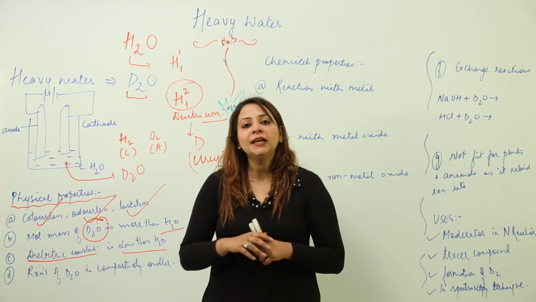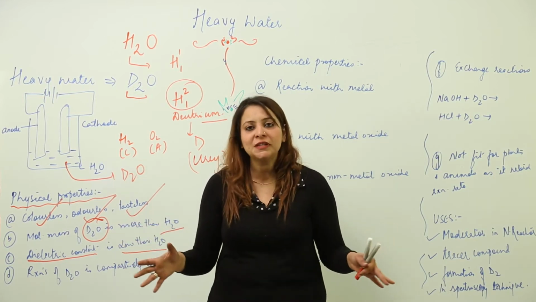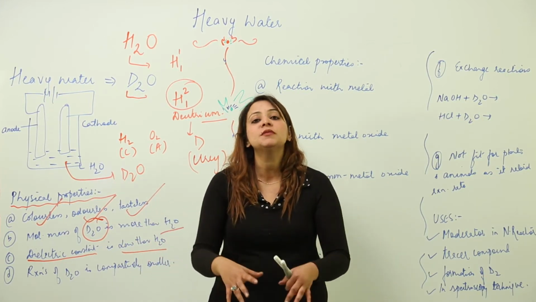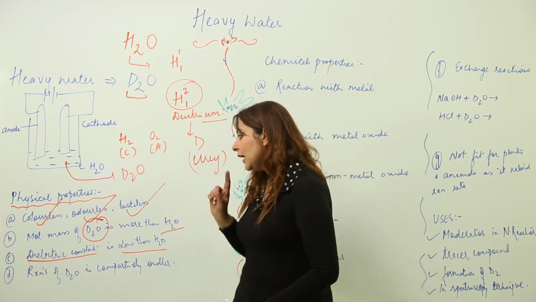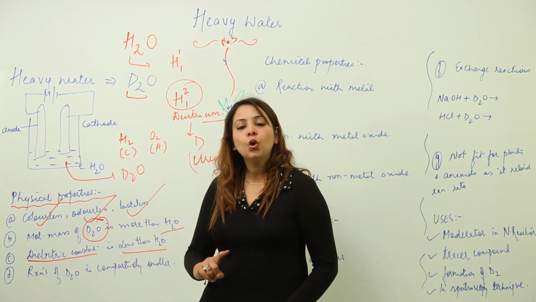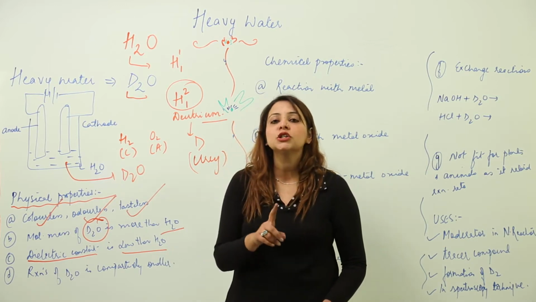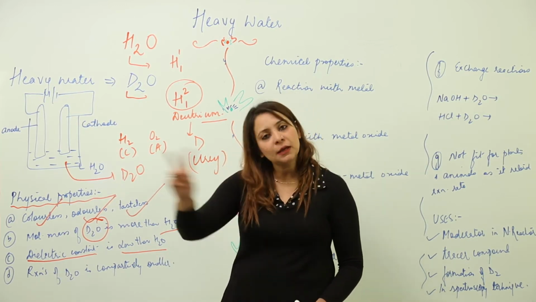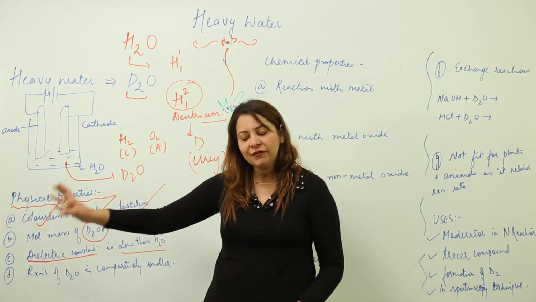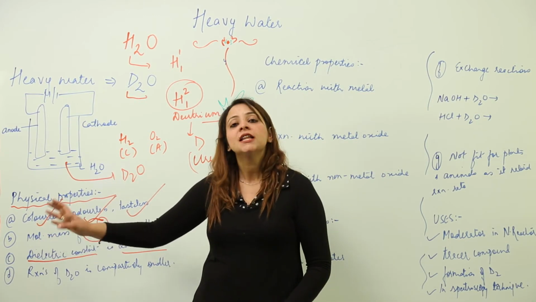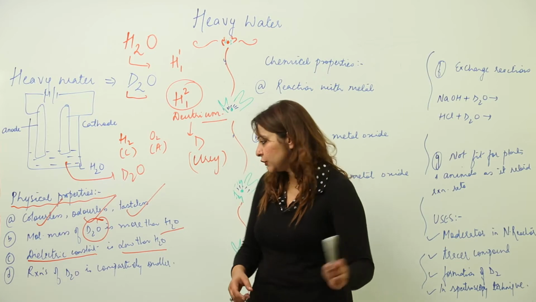That means it can break the bonds of most substances, which is why it can dissolve most substances. But as compared to normal water, D2O has a lower dielectric constant, therefore it is not a universal solvent, whereas H2O has a high dielectric constant, therefore it acts as a universal solvent.